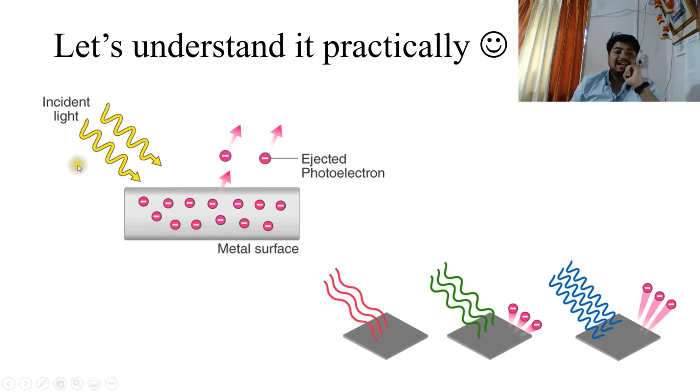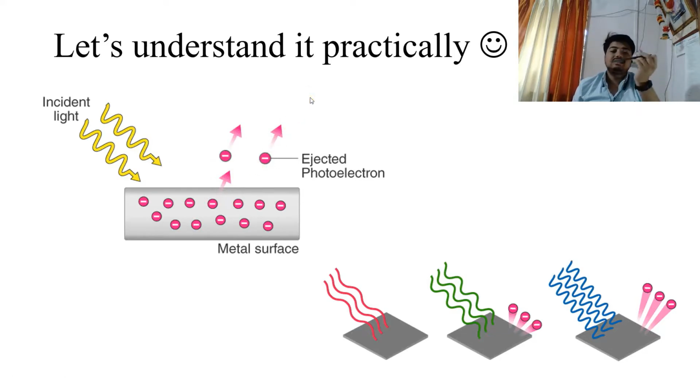Now when light is incident on the metal surface, it excites the free electrons present on the metal surface, and these electrons now get enough energy so that they can break their bond with the metal nuclei, and they can move freely out of the metal using the remaining energy. So this is basically the photoelectric effect.